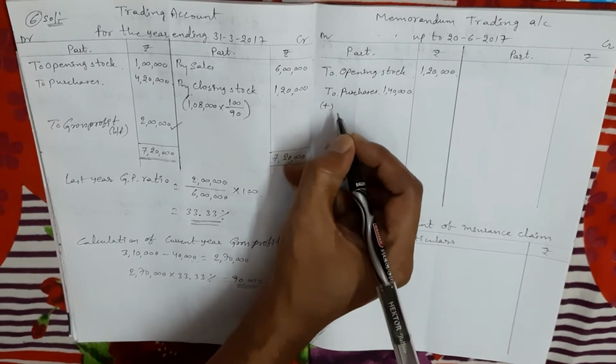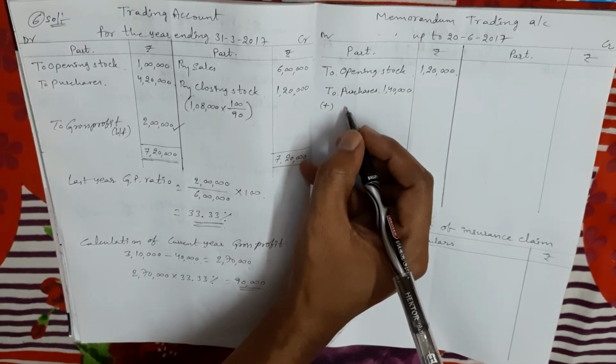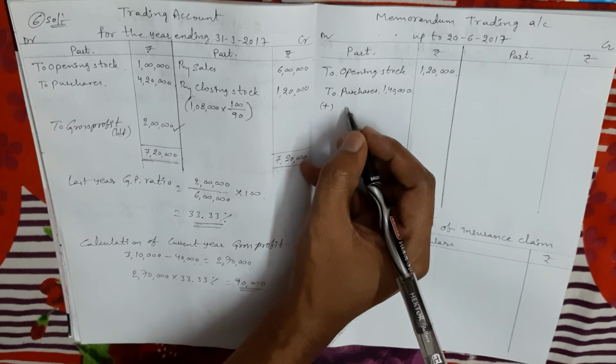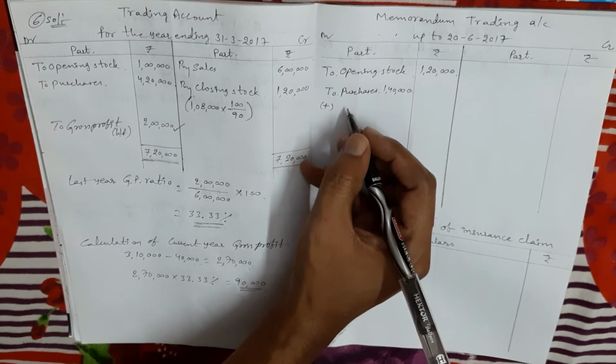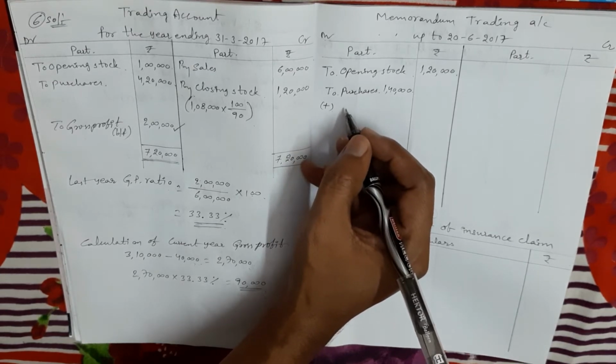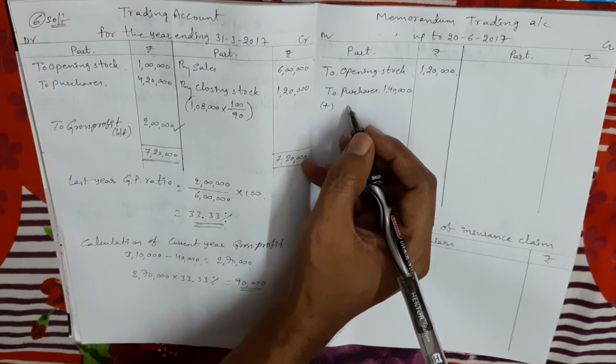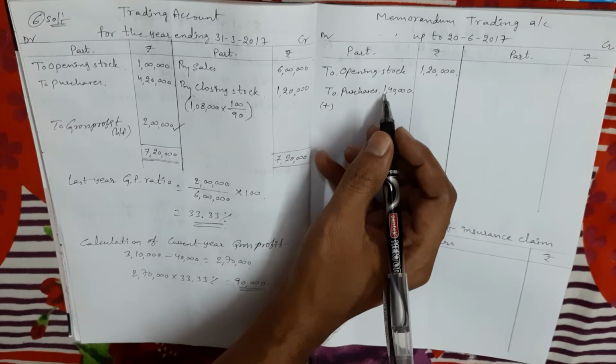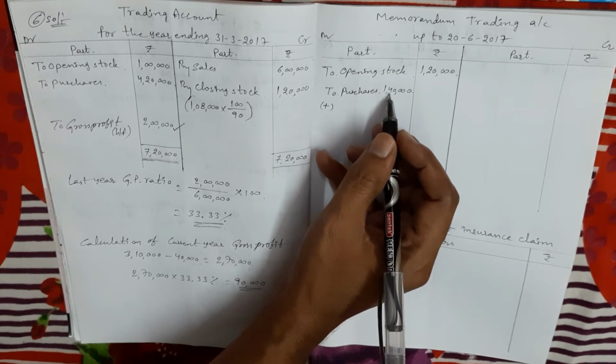Add. See the adjustment. Purchases up to 20th June 2017 did not include 20,000 rupees for which the purchase invoice had not been received from suppliers, though goods have been received at the godown. Goods already received, only the invoice is not received. So we have to show that amount, but we did not show it as the invoice was not received, so that amount is not included.